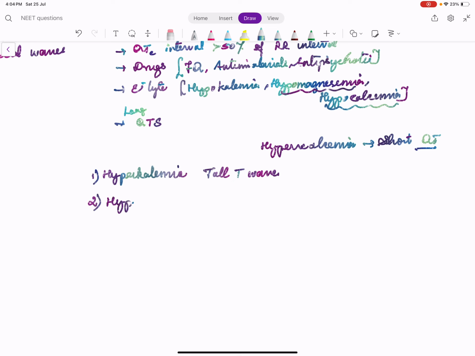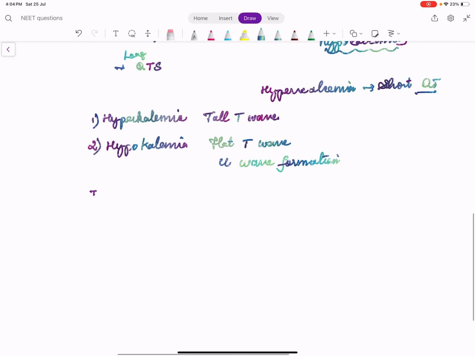Then what about in hypokalemia? Initial one is a flattening of T wave. Then there can be U wave formation. U wave is a positive wave after T wave. And what happens in hypocalcemia or hypomagnesemia?